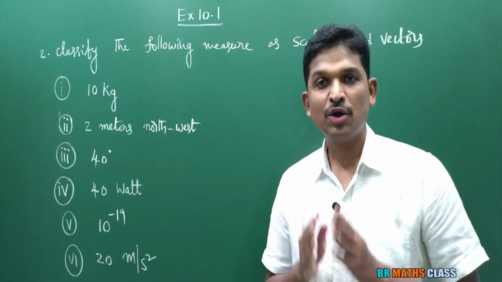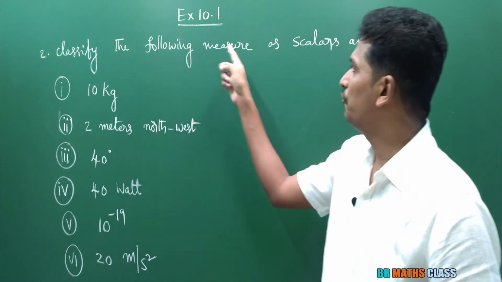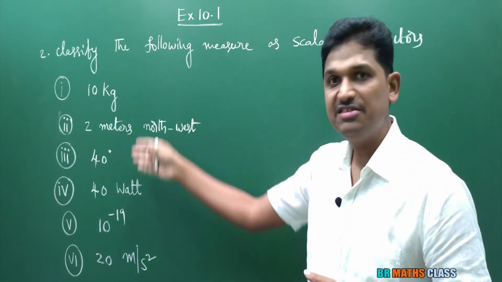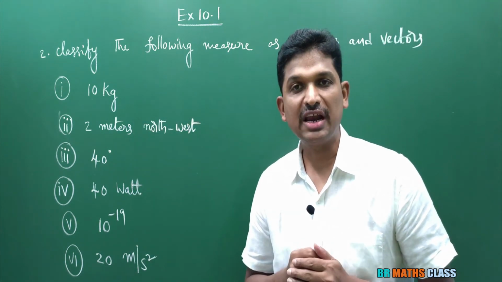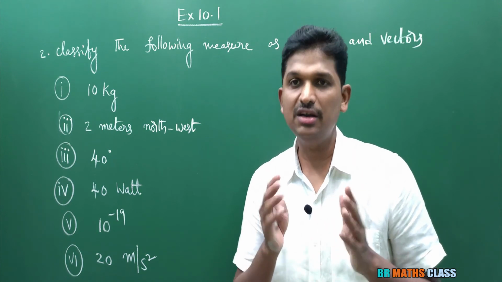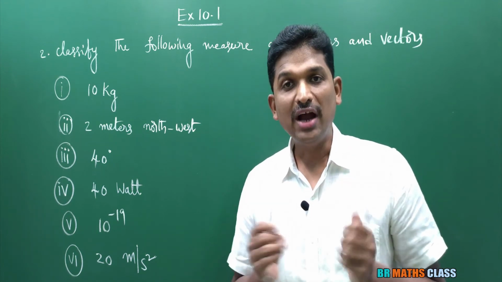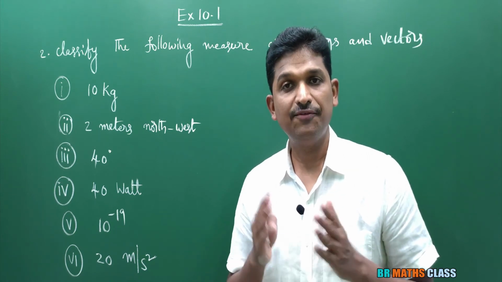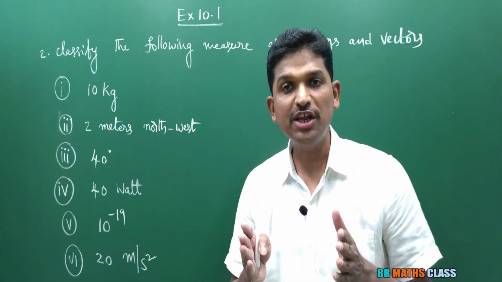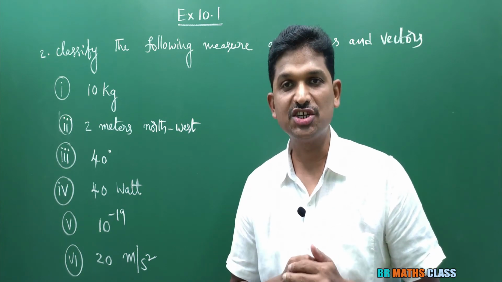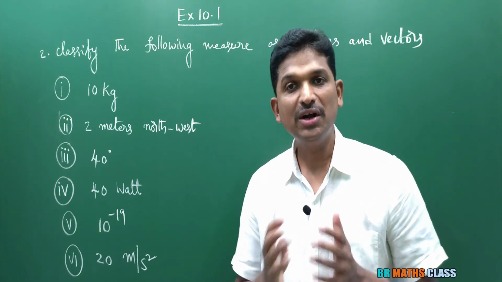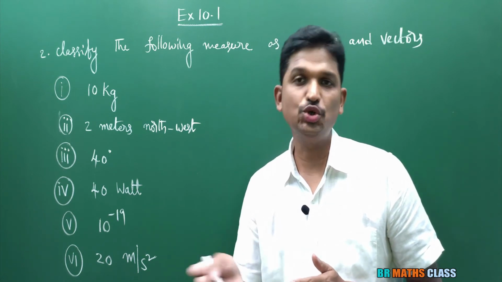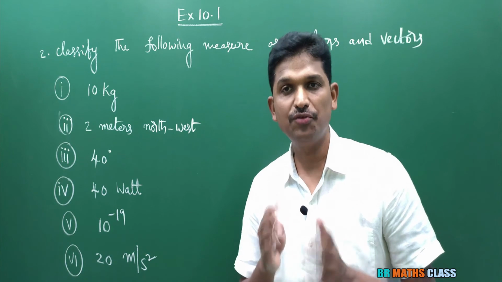Question number 2. What are they asking? Classify the following measures as scalars and vectors. They have given some measures here. We need to classify whether they are scalars or vectors. You already know the definitions. What is the definition of scalar? A physical quantity which has only magnitude but no direction is called a scalar. What is a vector? A physical quantity which has both magnitude and direction is called a vector.